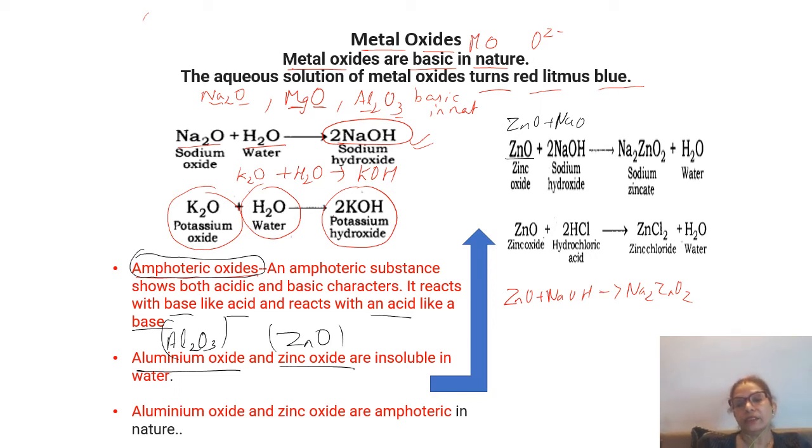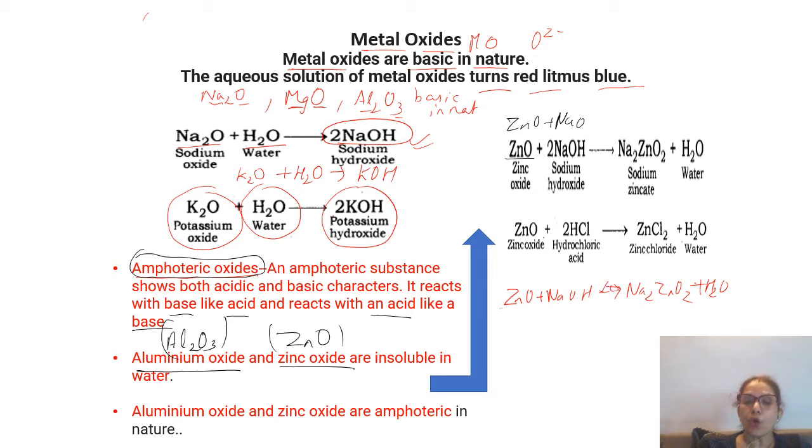It reacts, sodium zincate plus water, with heat.